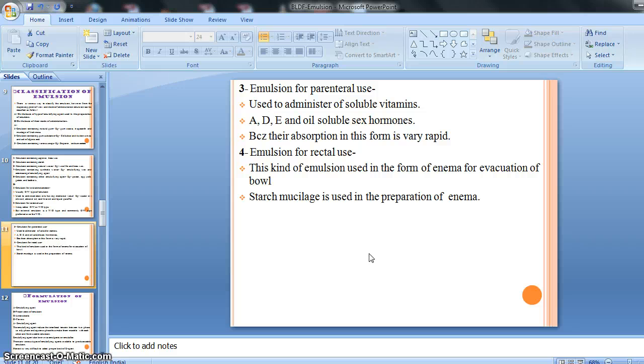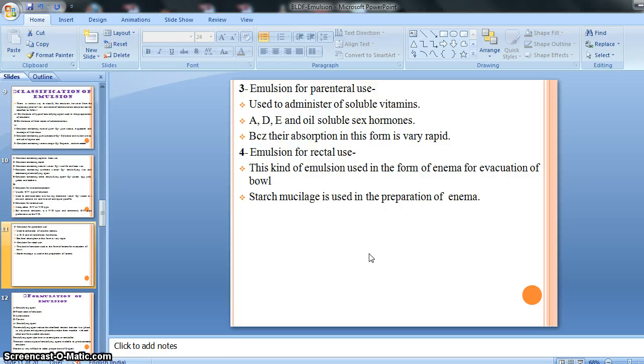If vitamins, hormones and oils are given by the oral route or by any other external route, there is a chance of getting less absorption, right? Due to this, there is a chance of getting a low effect.